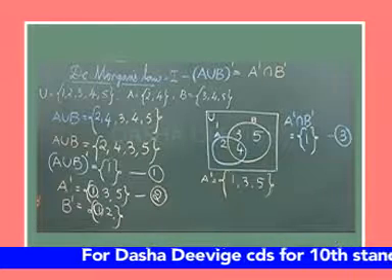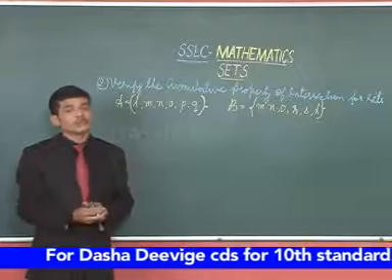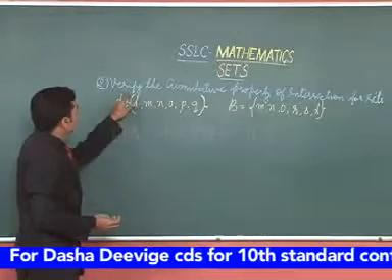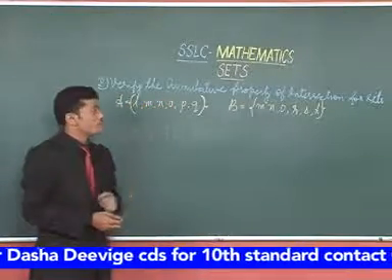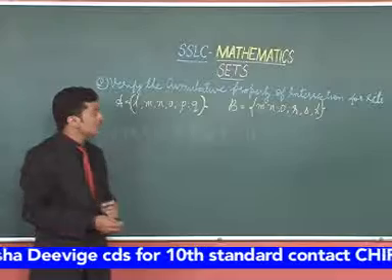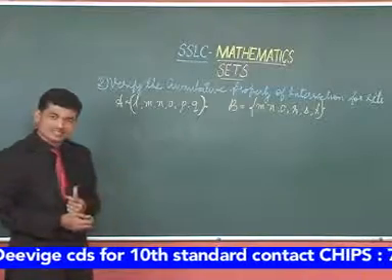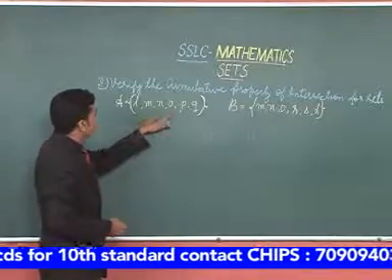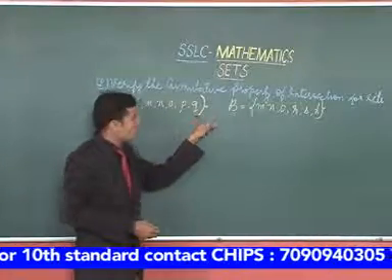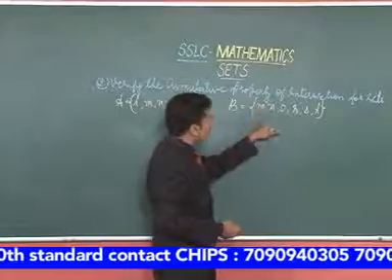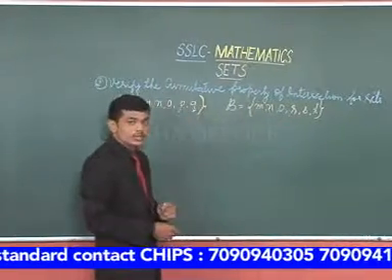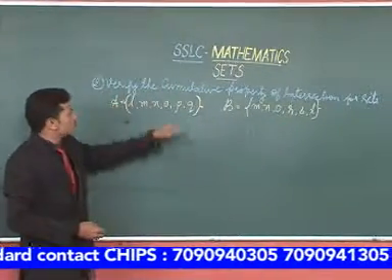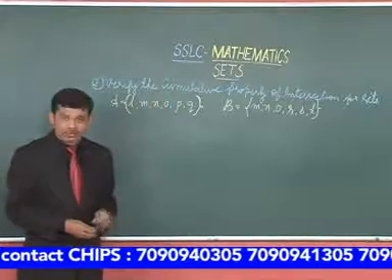Now let us go to the next question. Verify the commutative property of intersection of sets for given sets. Now here set A is L, M, N, O, P, Q and set B has entities M, N, O, R, S, T. Now we are asked to verify the commutative property of intersection.